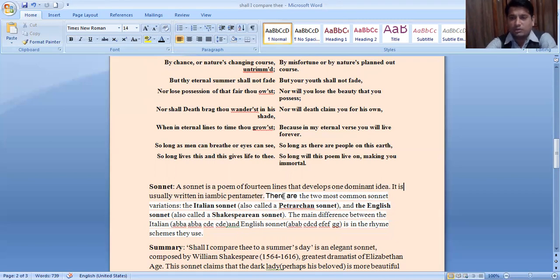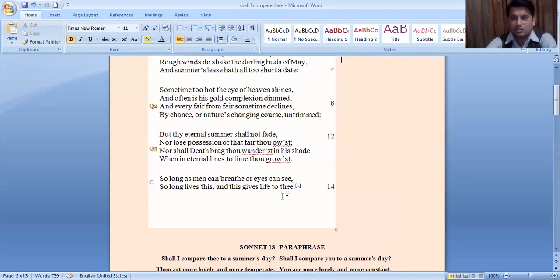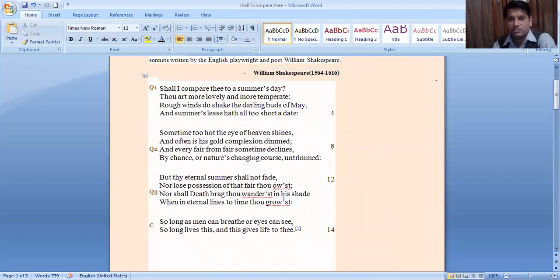So I would like to show you one thing here. Let's look at the poem. In the poem, we can see, "Shall I compare thee to a summer day?" It begins with a question. You can see four stanzas here. Three stanzas have 4 lines. I have mentioned Q1 here. Q1 means quatrain. Quatrain 1, quatrain 2, and quatrain 3, that is up to 12 lines. And the last C means couplet. The last two lines of the Shakespearean sonnet are the couplet.